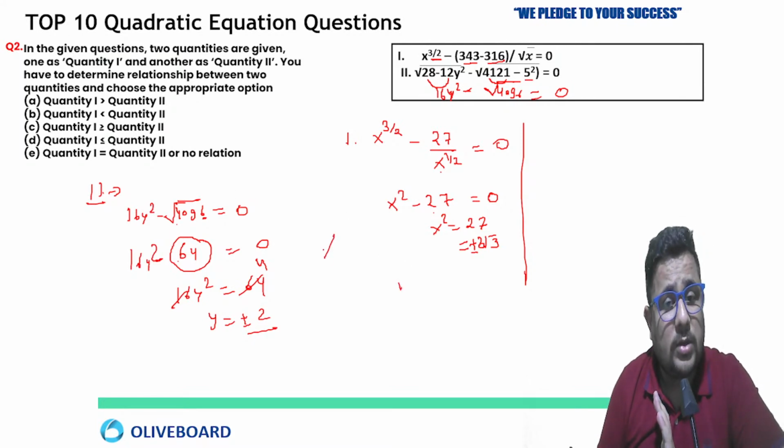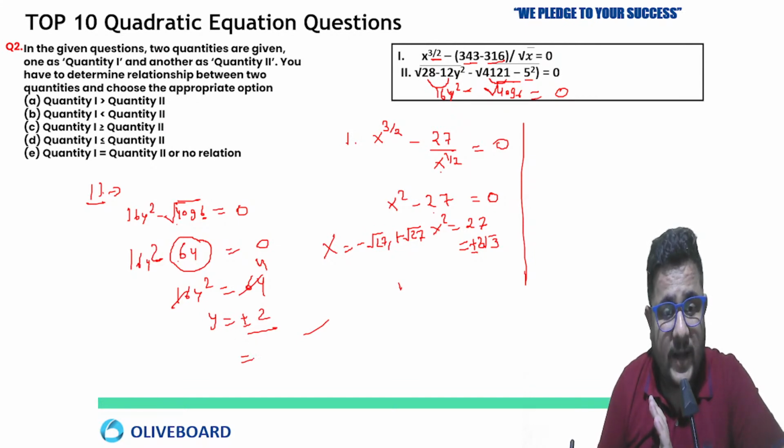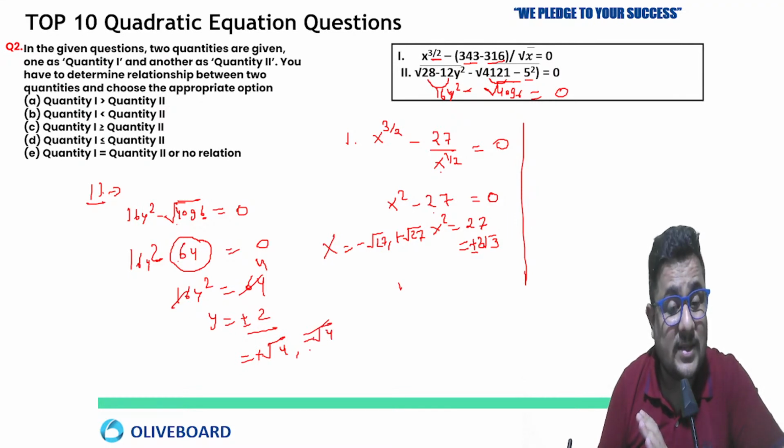See, if we look at it, the value of x is minus square root 27, plus square root 27. And for y, plus square root 4, minus square root 4. Why am I keeping this in square root? So you can easily compare. Both are in the same unit, square root, square root.